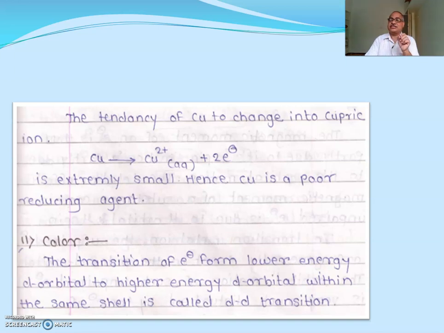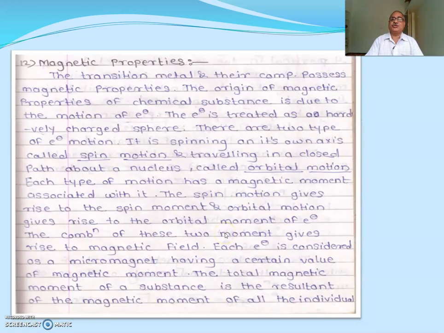Which ones? dxy, dyz, dxz, dx square minus y square, and dz square. This transition of an electron within the same d subshell is called a dd transition, and due to the dd transition, the elements show colored compounds. It observes the color, and all pigments, dyes, or other colors are formed by using the transition